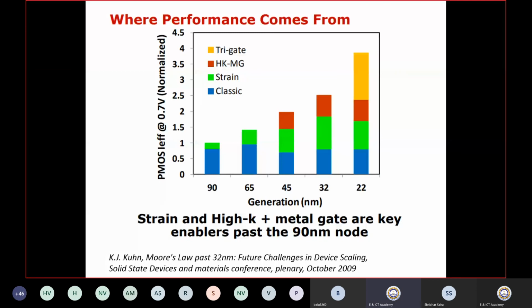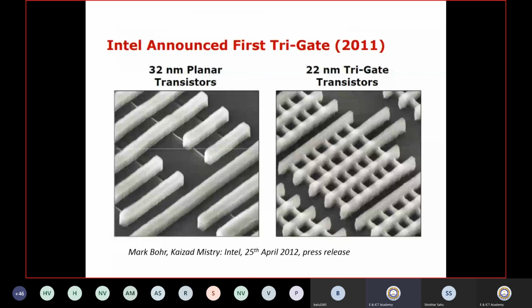Okay, so that's why we are using FinFET technology for making the different designs in integrated circuits. You can see the 3D picture of very small dimension transistors. One is 32 nanometer and the second is 22 nanometer transistors by Intel. These pictures are taken from Intel. They started their production from 2011 onwards.